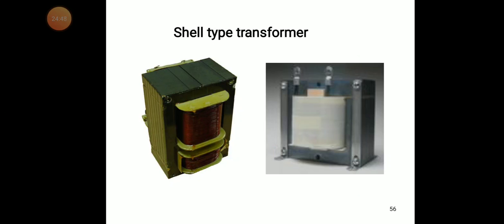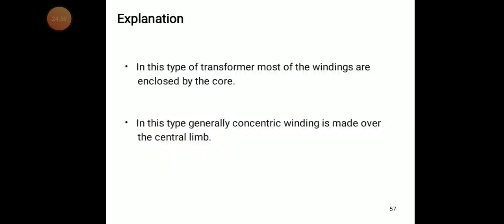This is another type of diagram of a shell type transformer. These two are practical transformers. Now we try to understand the shell type transformer in a very simple way. In this type of transformer, most of the windings are enclosed by the core. The meaning is the winding is within the core; the total windings are within the shell.